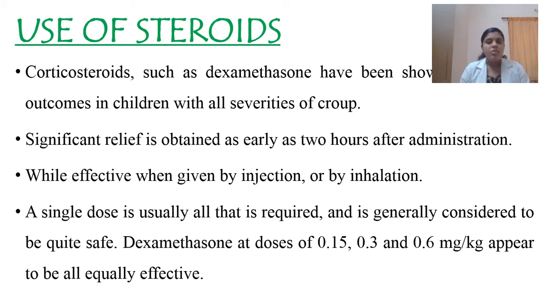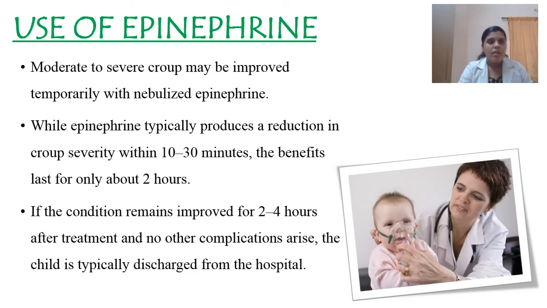Dexamethasone 0.15, 0.3 and 0.6 mg per kg are available. This will be given to the child either as an injection or as an inhalation. Steroids have an anti-inflammatory effect, so within 2 hours after administration they start to work, and this helps to provide relief from the manifestations.